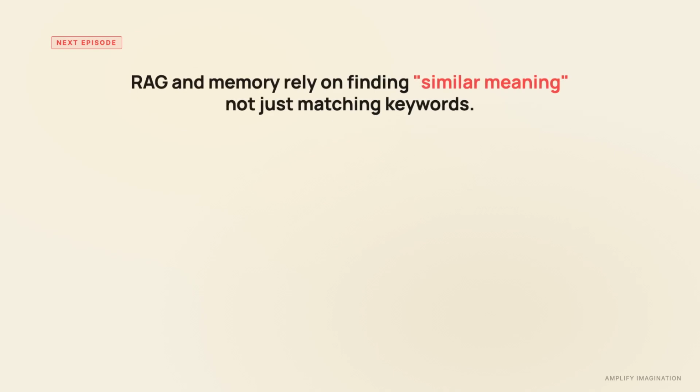Next episode. RAG and memory depend on finding what's relevant in a pile of information. How does a system find similar meaning instead of just matching keywords? The answer is embeddings.